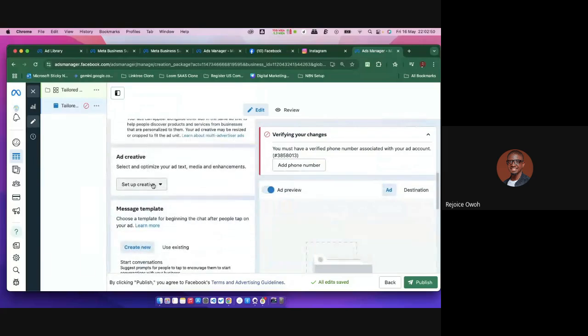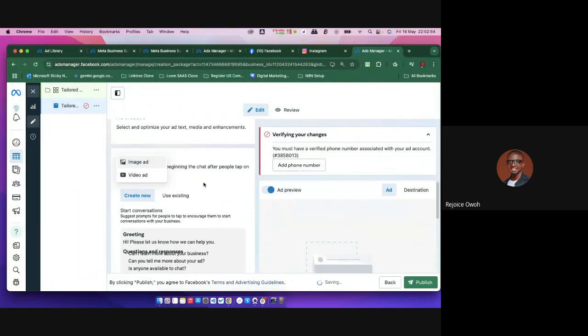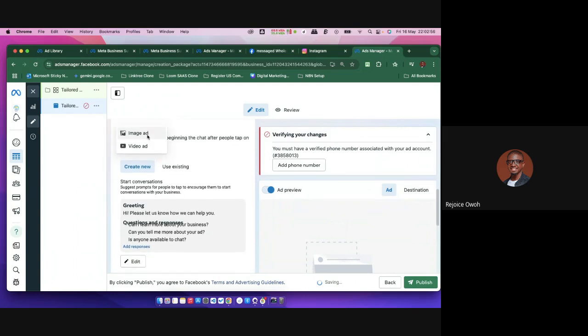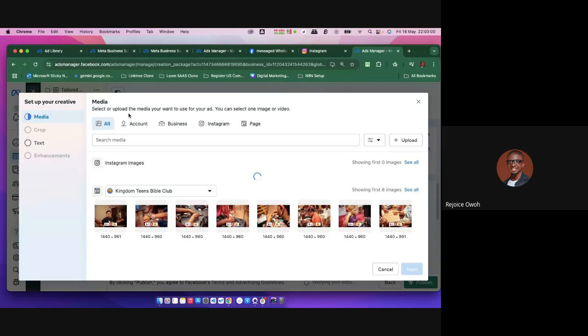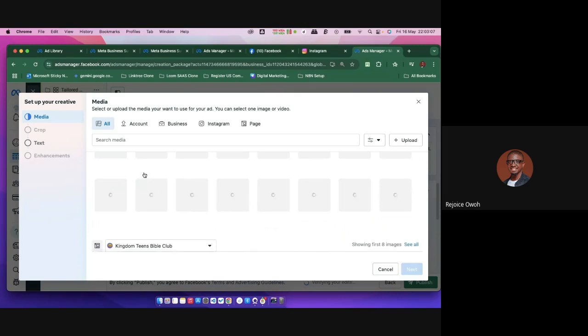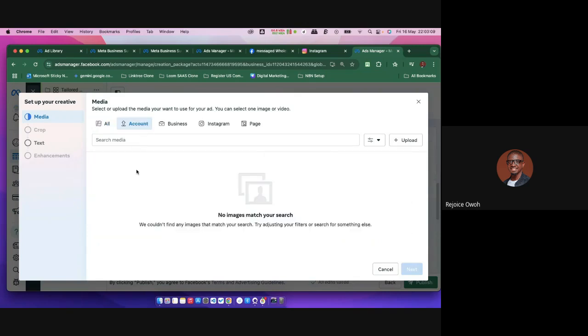So now I say, okay, I want to set up this ad now. The setup creative. Is it image ad? Is it video ad, right? I can say, okay, I want to create an image ad or something, anything. I can say, okay, I want to choose the image ad from the ads I already have in my account, right? I'll come to remove this. Now this is where I'm going to choose the account I want to use. Let me come to the account.